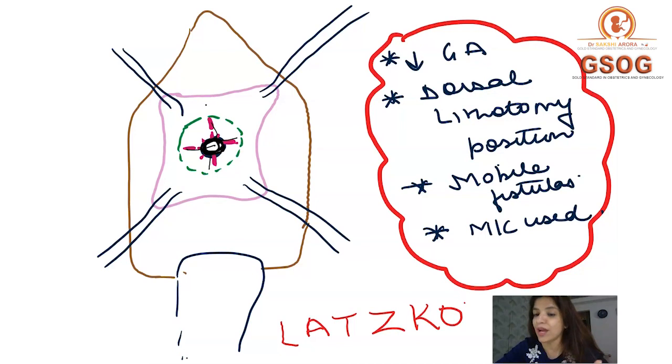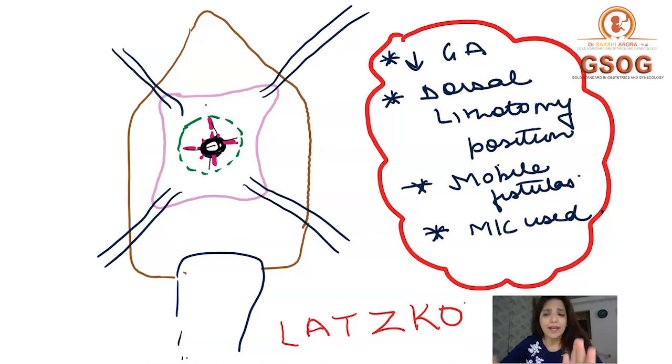And how are you going to do that? You are going to instill 200 ml of normal saline in the bladder, and you are going to see that there is no leakage, right? And then you are going to proceed to the muscle layer of the bladder, and then you are going to put stitches on the vaginal epithelium, right?